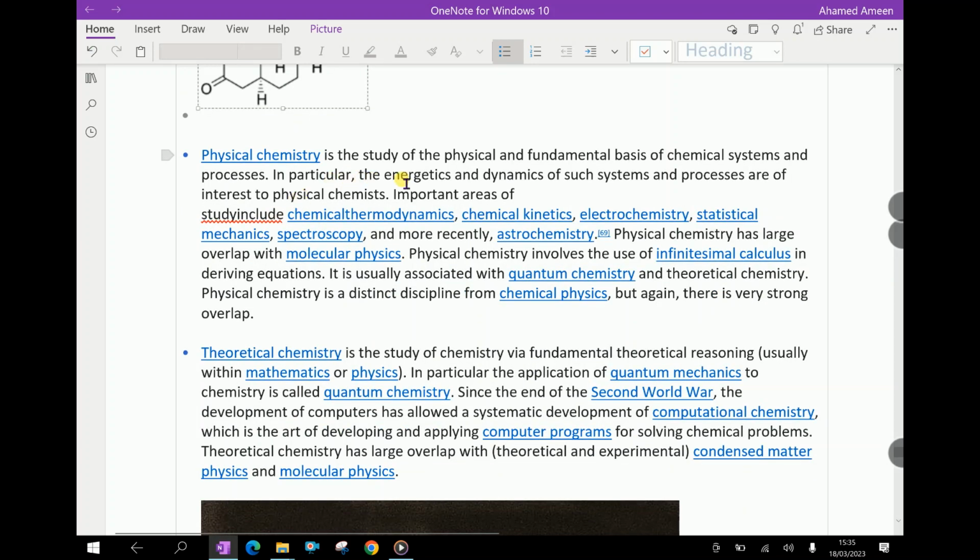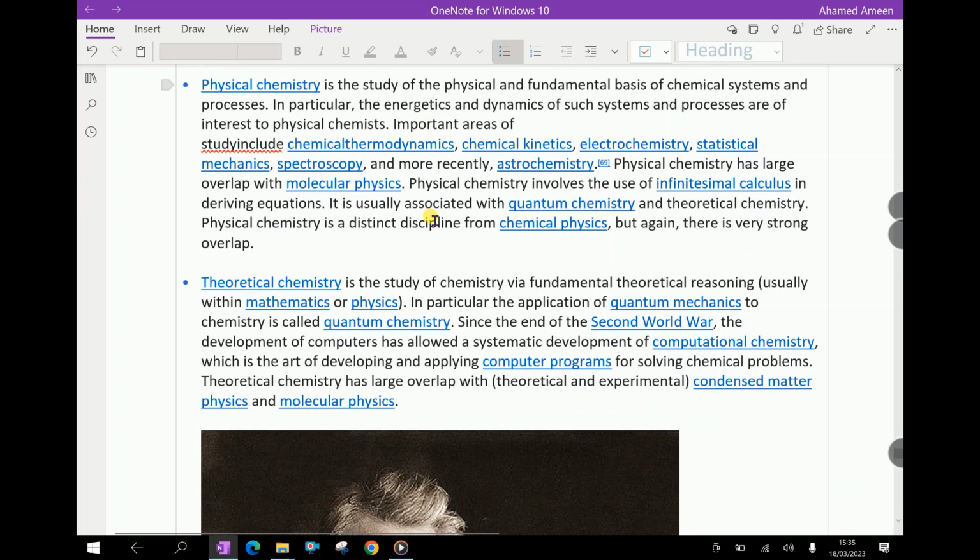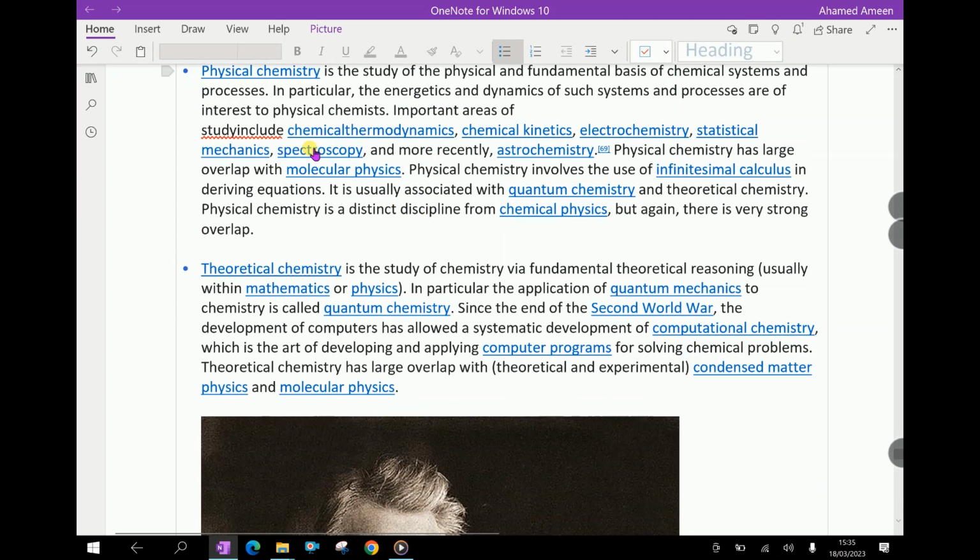Physical chemistry is the study of the physical and fundamental basis of chemical systems and processes. In particular, the energetics and dynamics of such systems and processes are of interest to physical chemists. Important areas of study include chemical thermodynamics, chemical kinetics, electrochemistry, statistical mechanics, spectroscopy, and more recently astrochemistry.